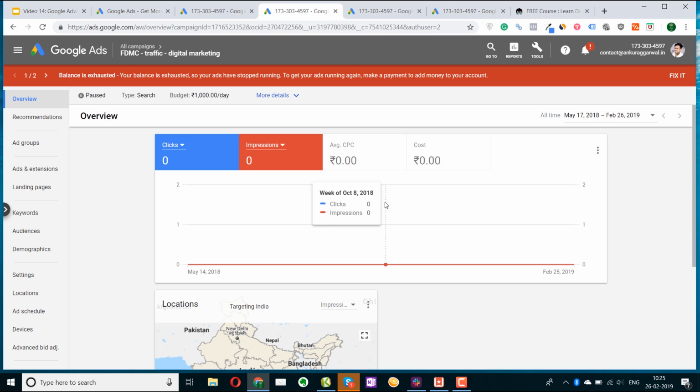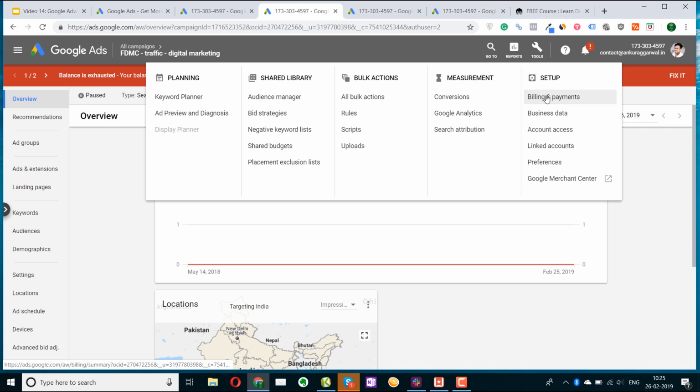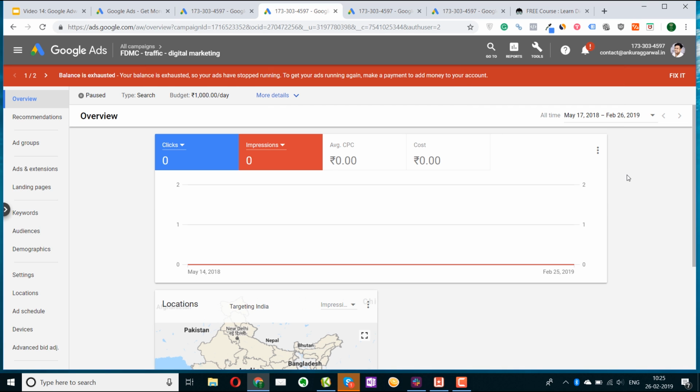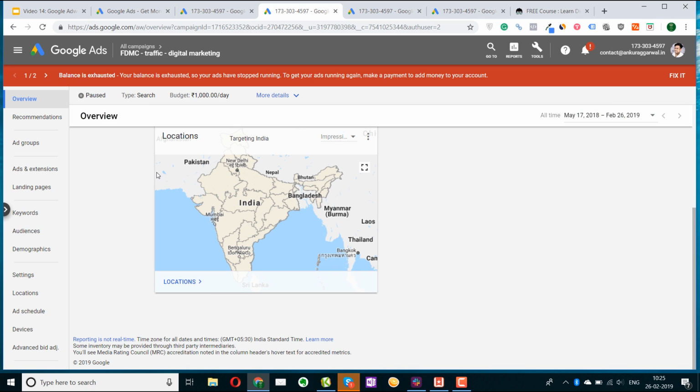The approval process takes a couple of hours, and within a couple of hours, your campaign will be activated, or you will be given a recommendation why the campaign was not made active. After this, if you don't have the budget, add the money by clicking on billing and payment, and your campaign will be active. Within a few days, you'll start seeing a lot of data here, like your clicks, impressions, which keywords are giving you the best result, which keyword is giving you the maximum conversion.